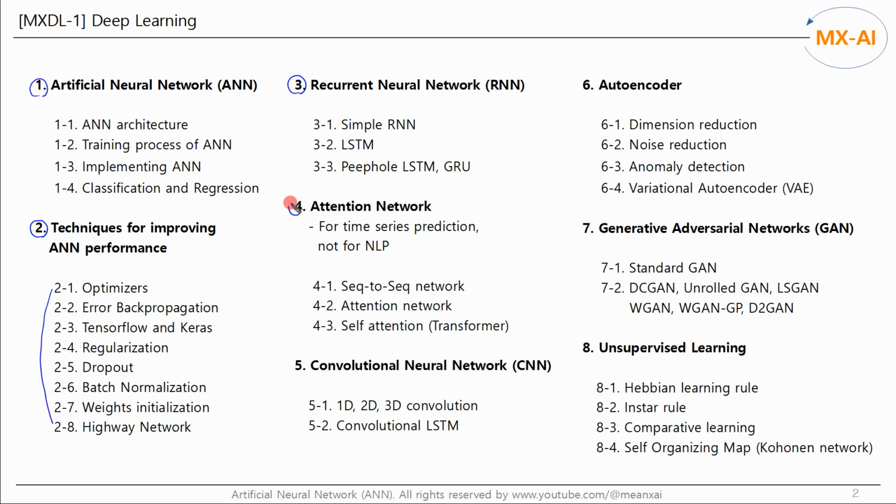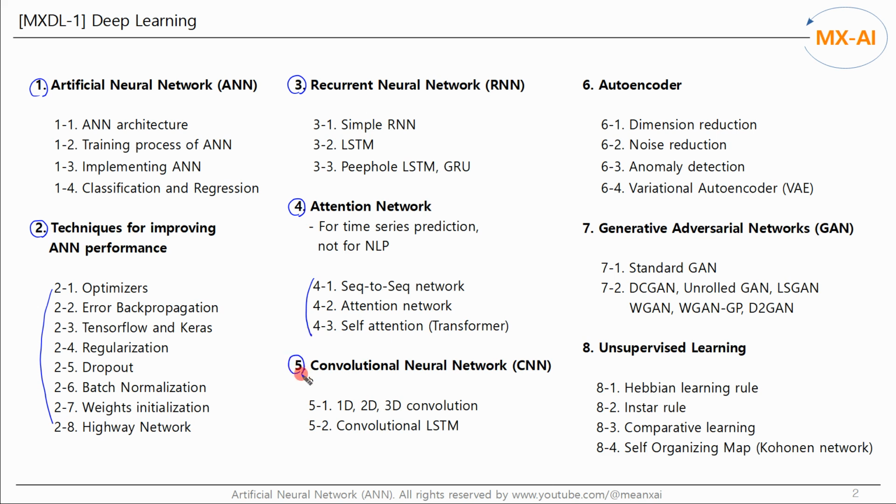In the fourth topic, we will look at attention networks. They are mainly used in natural language processing, NLP, but we will apply them to time series prediction in this course. We'll look at them in more detail later in the NLP course and use them to create machine translator or ChatBot.